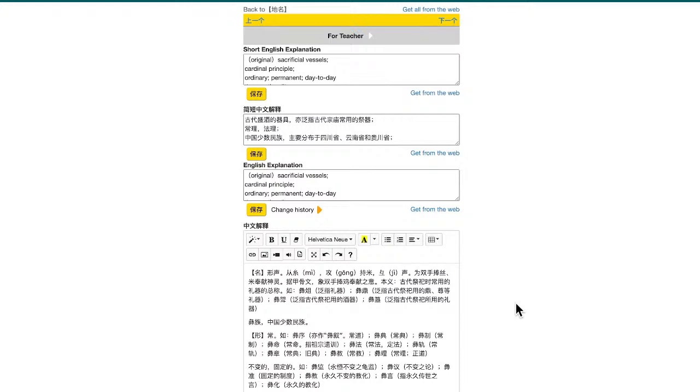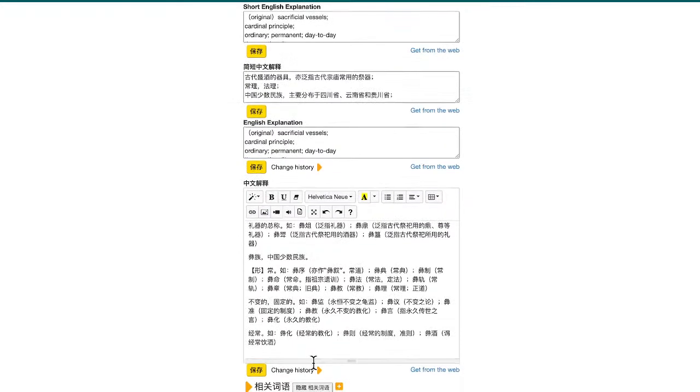Now this character is actually used in naming a particular ethnic minority in China called the Yizu.